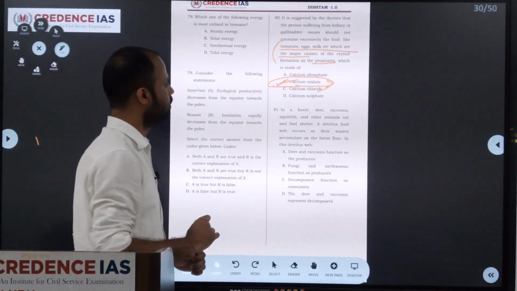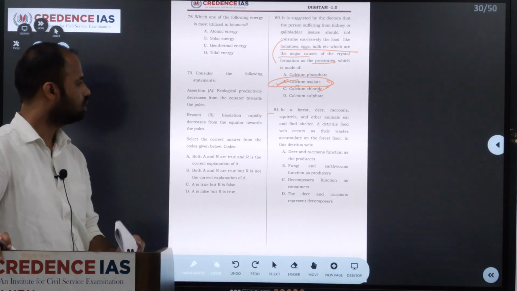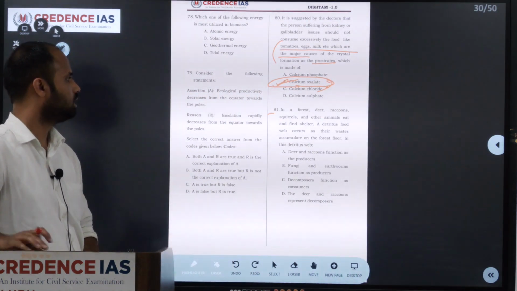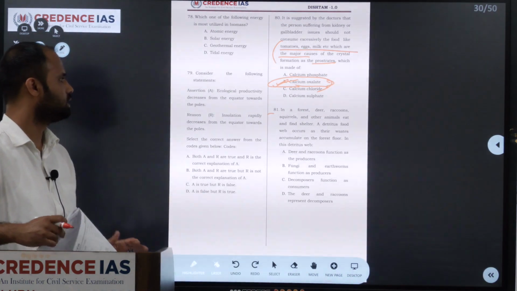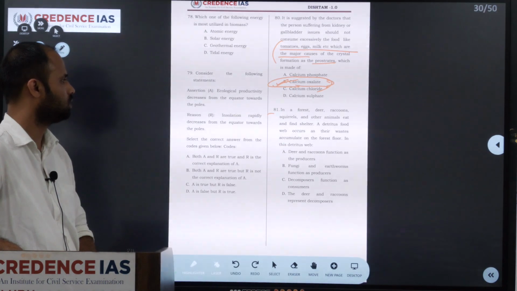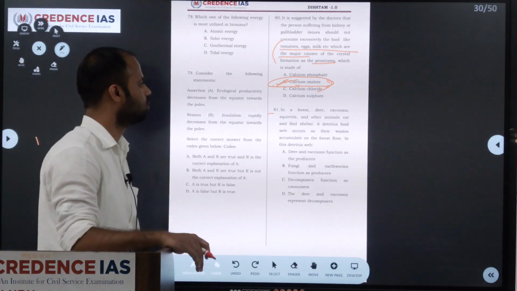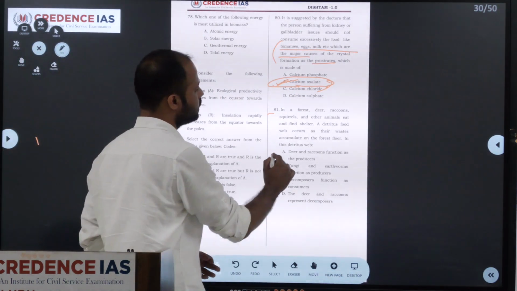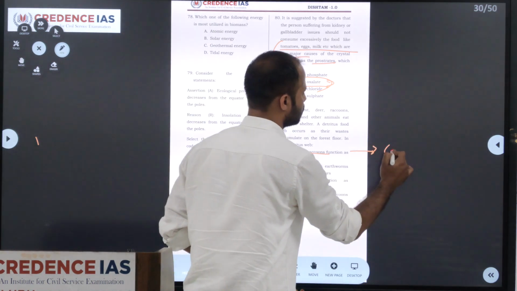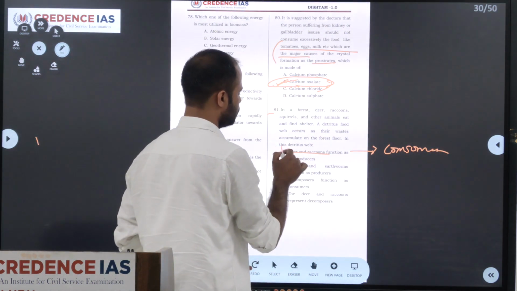So next we move on to the 81st. In the forest, deer, raccoon, squirrel and other animals eat and find shelter. The detritus food web occurs as their waste accumulates on the forest floor. In this detritus web, deer and raccoon function as producers? We know that deer and raccoon are consumers, so this is wrong.